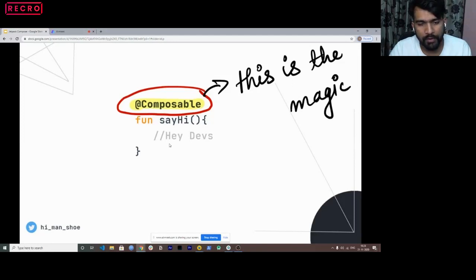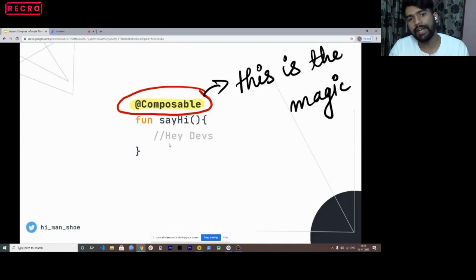For us, in an A4 size paper, when we were in college, we were writing some notes. So for us, that paper was a canvas. So here, for the whole Compose, the Android screen is a canvas. So whatever it has to render, it renders on that canvas.